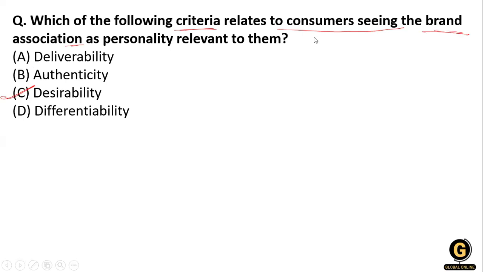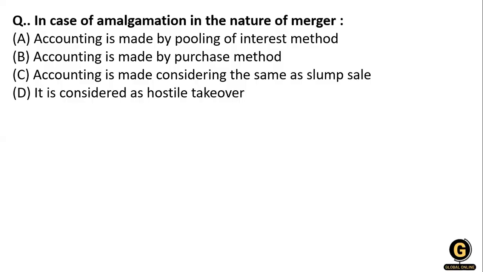So the next question: in case of amalgamation in the nature of merger, option A, accounting is made by the pooling of interest method. Option B, accounting is made by the purchase method. Option C, accounting is made considering it as a slump sale. And D, it is considered as a hostile takeover. So what will be the right answer for this question?